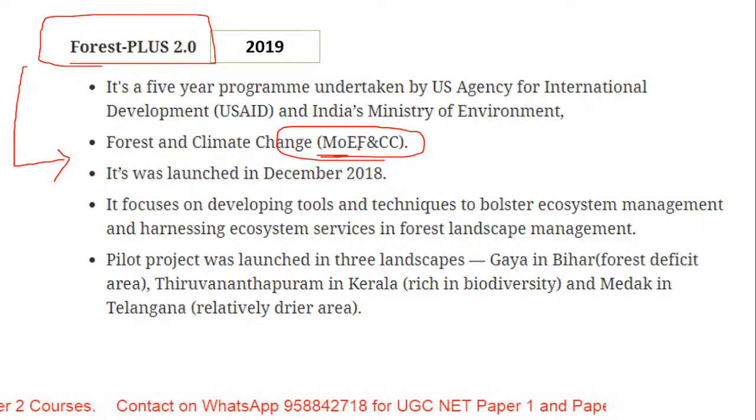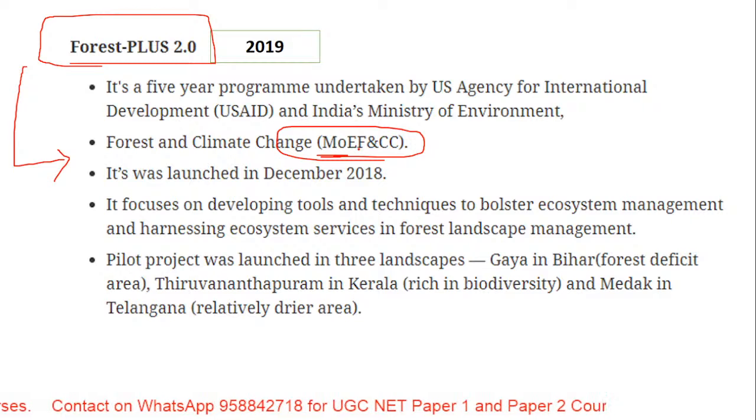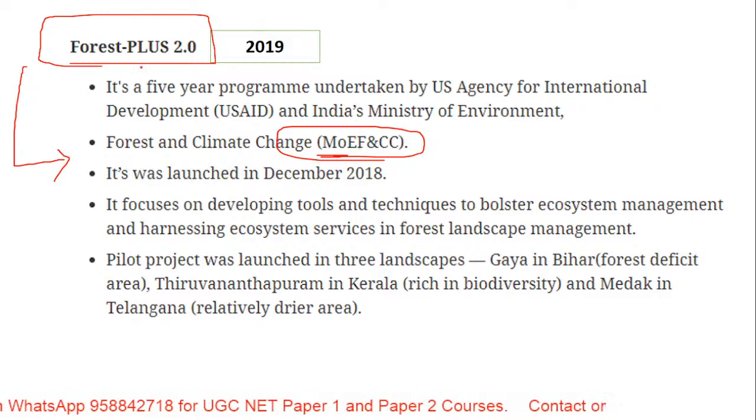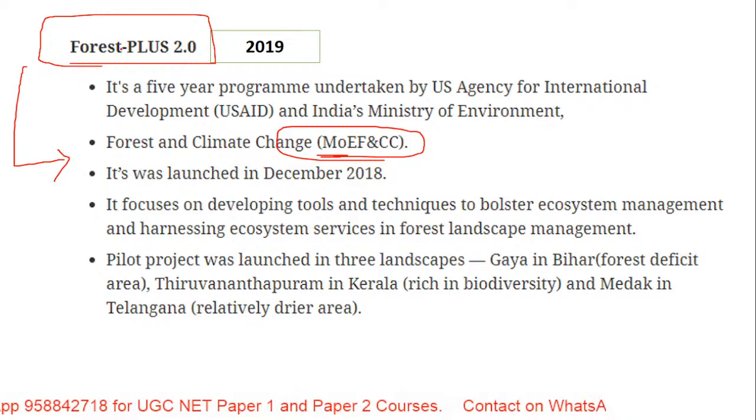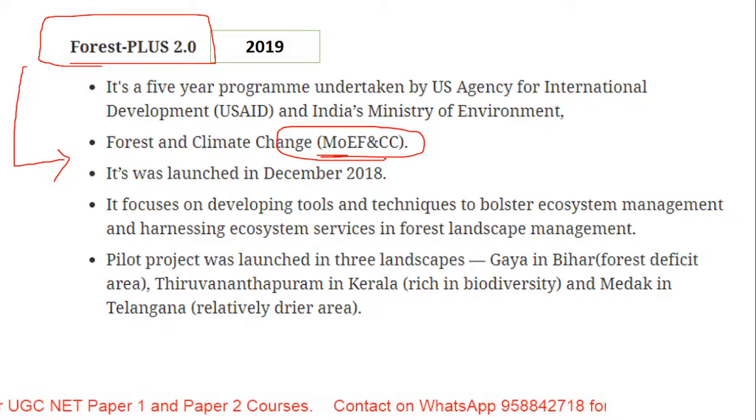Vikrant, wait, I'll clear your doubt. First, give me an answer for my question. Okay, I think students are not able to recall. It refers to the Ministry of Environment and Forest and Climate Change. We have done this in one of our classes itself.